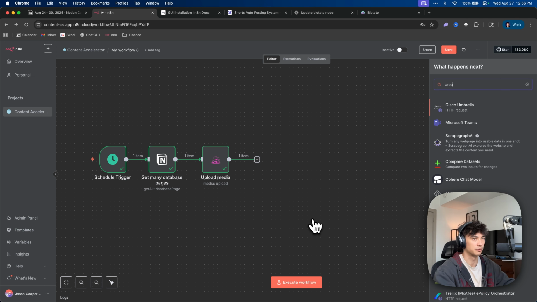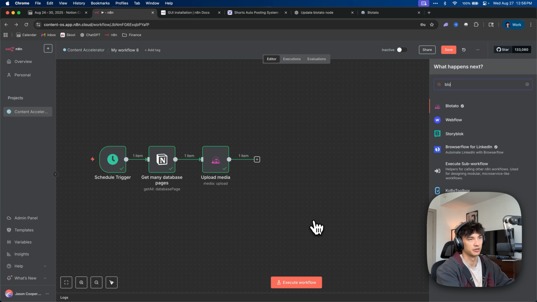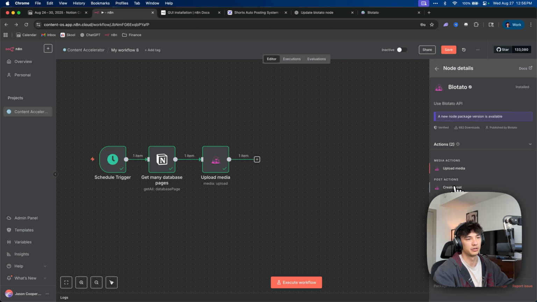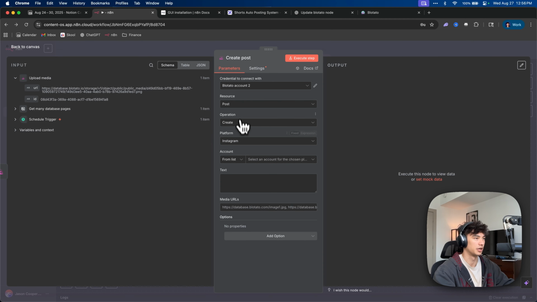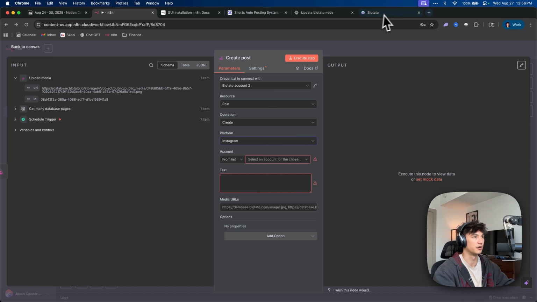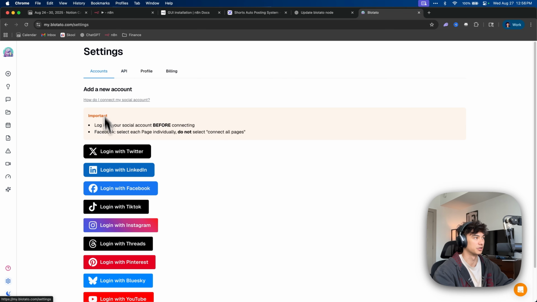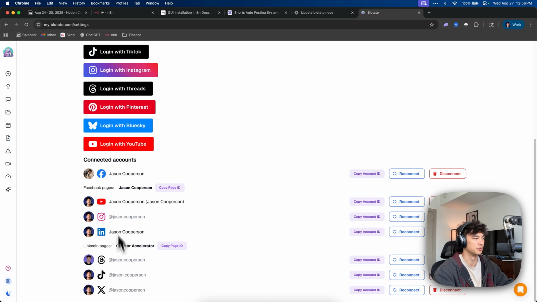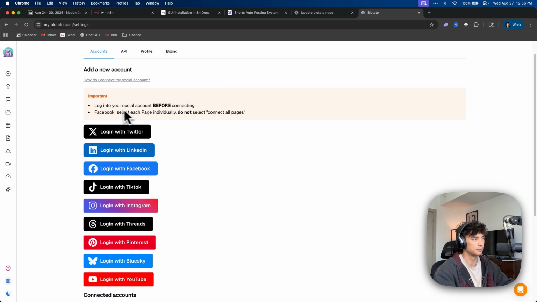Now we just do create post with Blotato. Blotato, create post, and you can choose the platform. What you actually have to do now is go to Blotato, go to accounts, and log in to all of your accounts and make sure that they're connected to Blotato. Also, follow these instructions when you're logging into your accounts on Blotato. You have to log into your account before connecting, right?